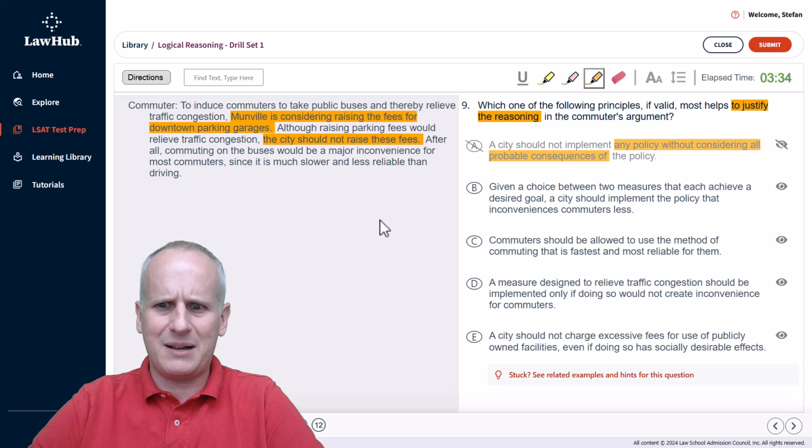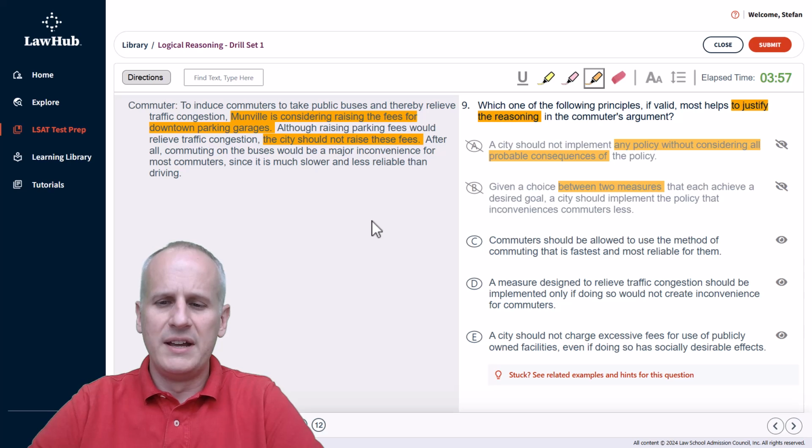At this point, I might stop and just go, what two measures? We're just deciding whether or not we're going to raise these fees for downtown parking garages. So again, if you're looking for a way to expedite your evaluation of individual logical reasoning questions, this is how you do it. You go, that's wrong. It doesn't even matter what comes after the comma. We can highlight the two measures and eliminate choice B immediately.